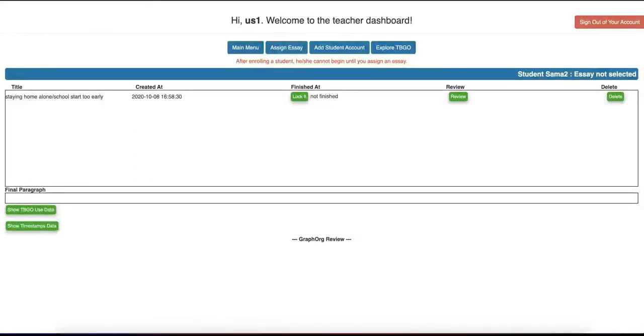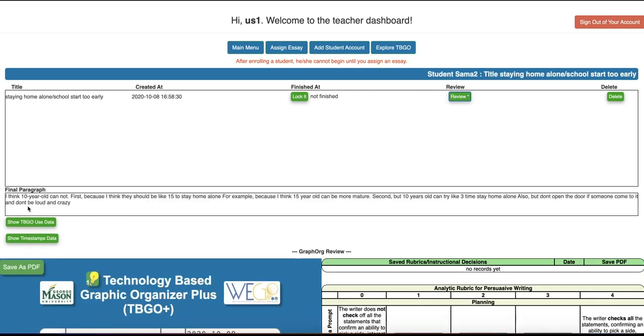Let's take a look at a fifth grader's writing. Sama was asked to write a persuasive essay to the prompt: Some believe 10-year-old kids should be able to stay home by themselves. Using specific details and examples to support your position, argue whether or not 10-year-old kids should be able to stay home by themselves. On the teacher dashboard, her final essay appears after I click Review.